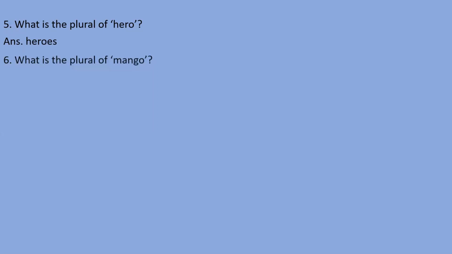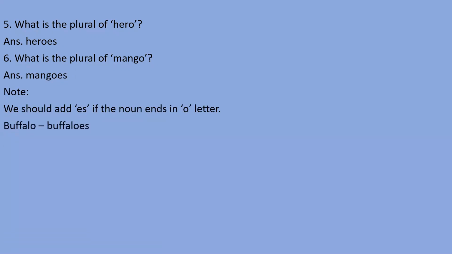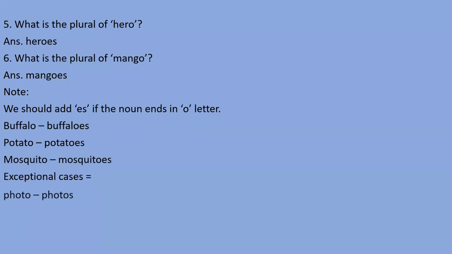Then I told you, which nouns end in the letter o, we should add es, like hero, heroes, mango, mangoes, right? But some exceptional cases are also there, like photo, photos. Exceptional means those which do not follow the rule. Photo's ending letter is o, despite that, we need to use s here to make that noun singular to plural, right? These are called exceptional cases.